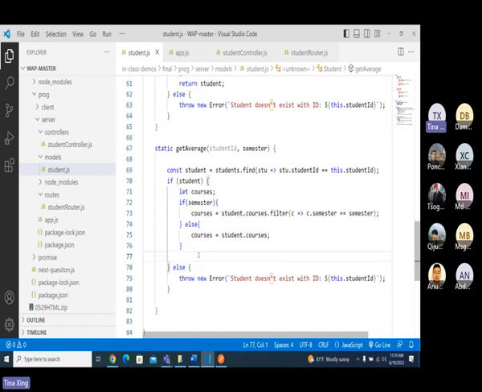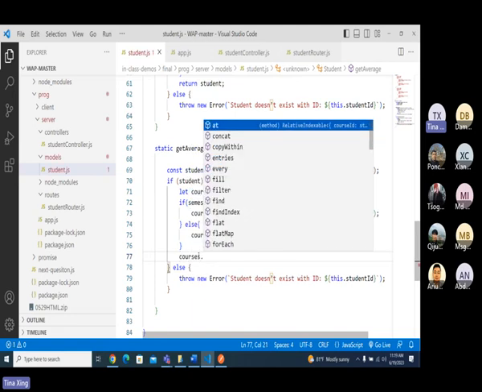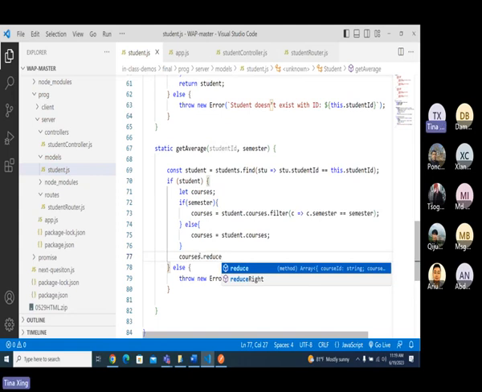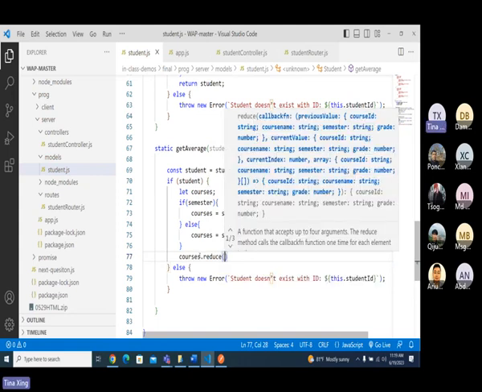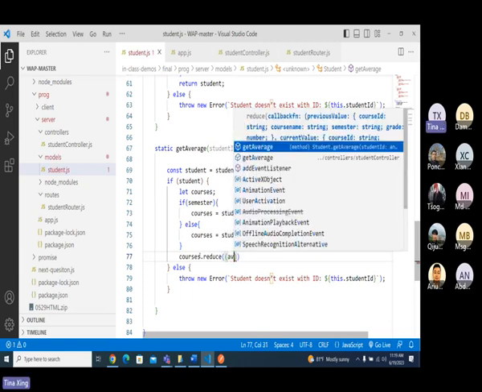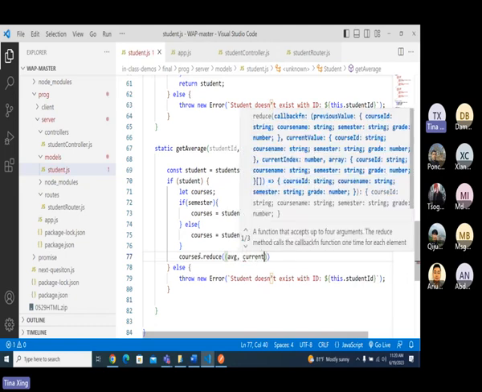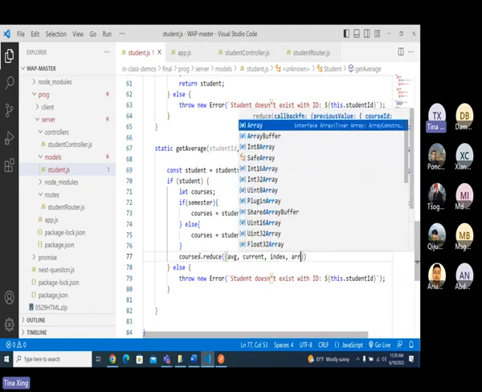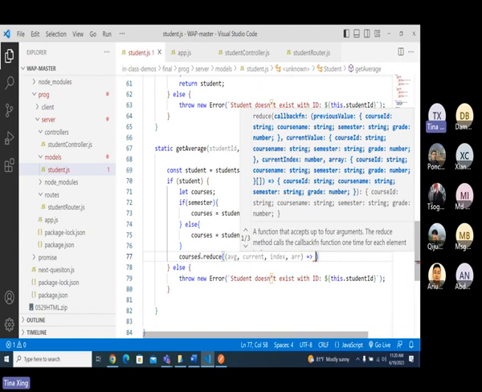Then I don't need to do average twice. I just do courses dot reduce, okay, to calculate average, understand me? Reduce takes average, current, index, and arr. I will always use this algorithm. You can also do a sum first and then divide.